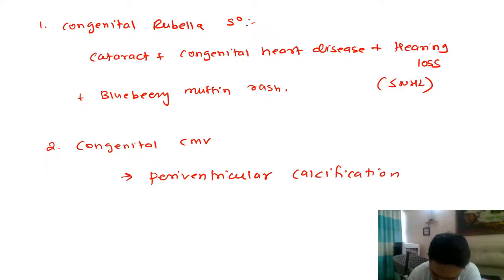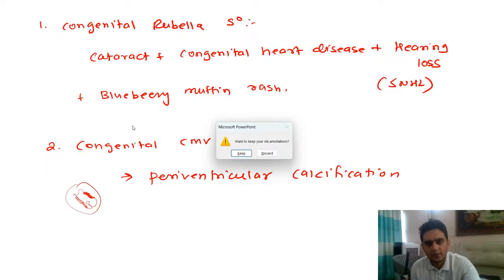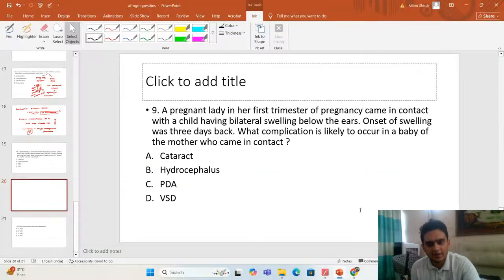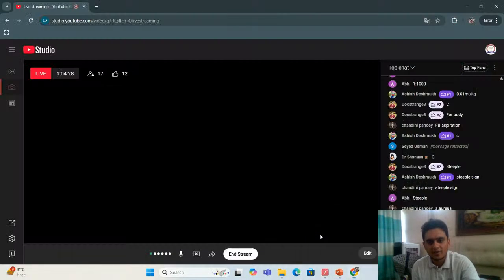So you have these ventricles. This is the brain, and these are the ventricles, and you see this calcification being deposited around these ventricles. So this is periventricular calcification that you see in congenital CMV, the same way as in congenital mumps, which we already talked about. That is why these congenital infections are extremely important in your exam as well. Okay, clear? Any doubt till now? I'm just giving you one-liners because this should help you as well.